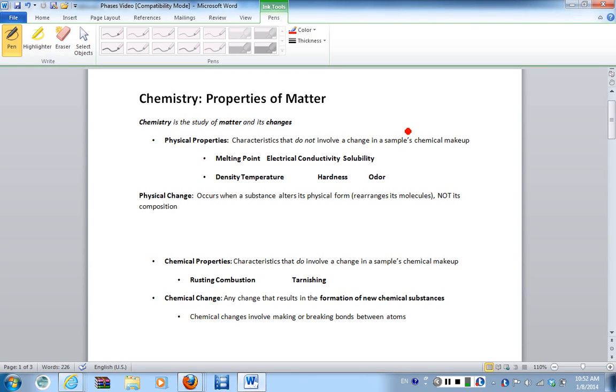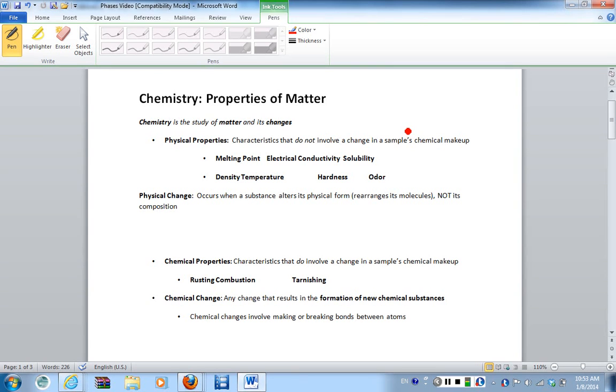You simply have just changed the phase you are in, which is something that we'll talk about a little bit later. But you still have the exact same H2O. You haven't changed any of the chemical makeup. So that is what a physical characteristic involves. Solubility, odor, hardness, density, temperature, electrical conductivity, all of these things result in changes to matter, but not changes that involve something that occurs with the chemical makeup.